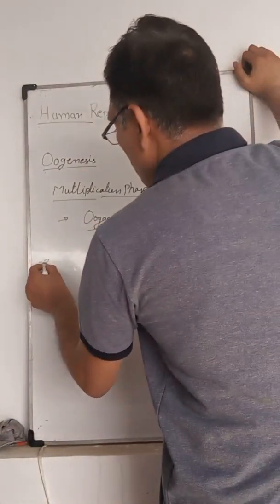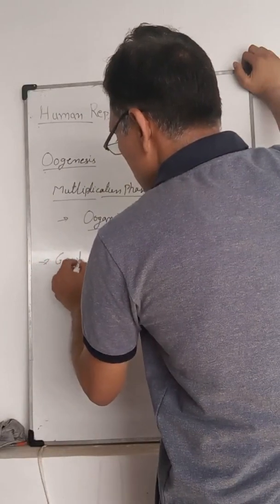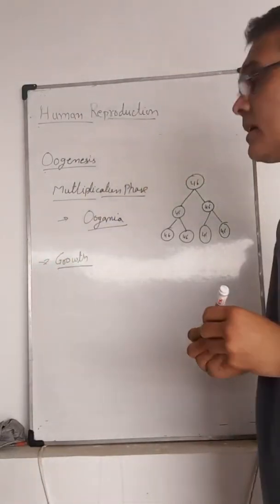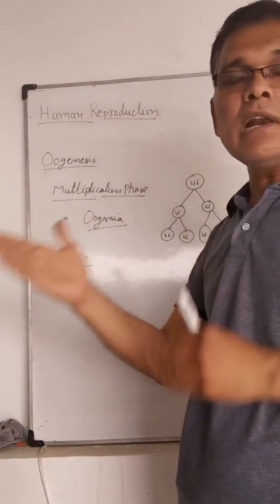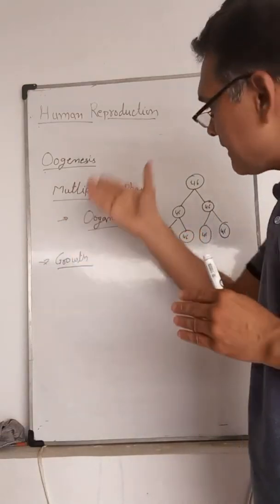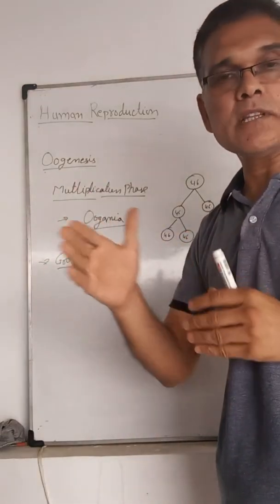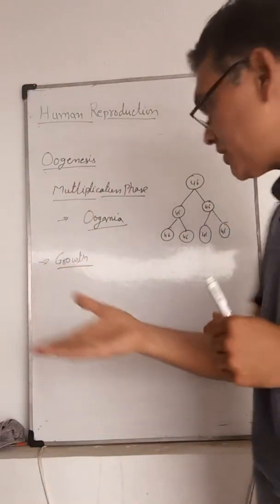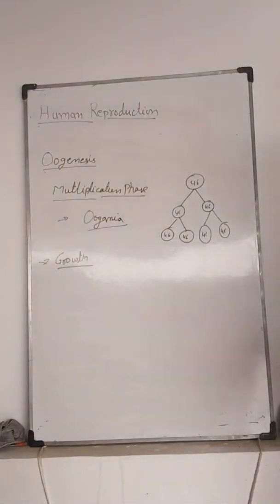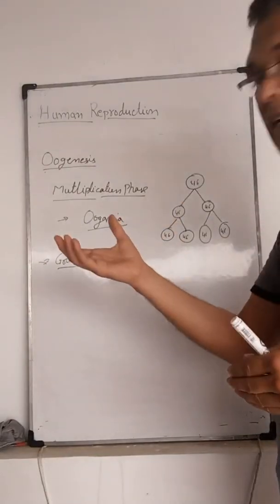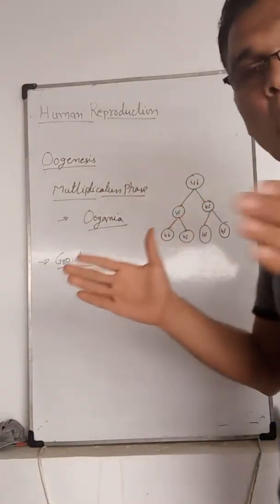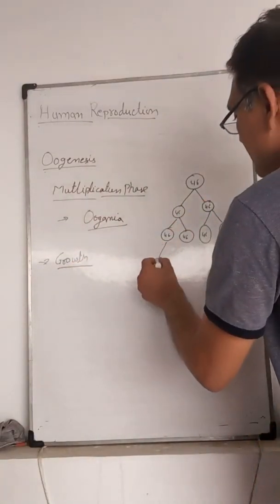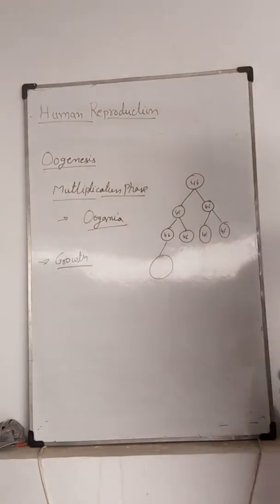The second stage is the growth phase. It is a very long phase, and from after the birth till puberty is included in the growth phase. During this stage, the oogonia are converted into primary oocytes, which grow and enlarge, and the cytoplasm increases. This stage is known as the primary oocyte.